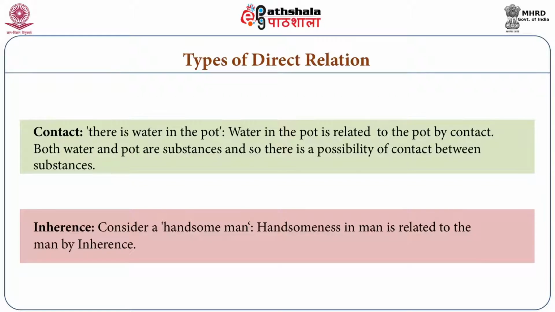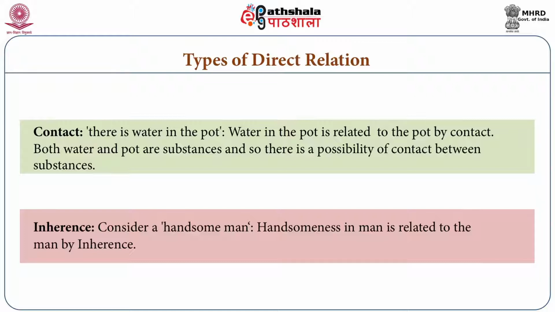Contact is possible only between two substances, like between two hands, my one hand is connected with another, and in this case there is a contact of this hand to another. And if I say there is water in the pot, in this case there is a relation, contact, between water and the pot. Because water is a substance and the pot is also a substance, therefore there is a possibility of contact being the relation.